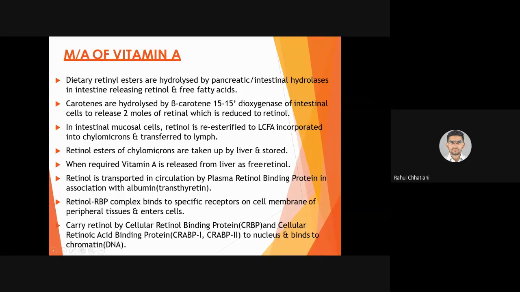Retinol esters of chylomicrons are taken up by the liver and stored. Yes, whatever excessive amount there is will go to the liver and keep getting stored. When required, vitamin A is released from the liver as free retinol. It is directly stored in the form of chylomicrons and it will be released in the form of free retinol. Yes, whenever it is needed in the body, it will be known in the blood.